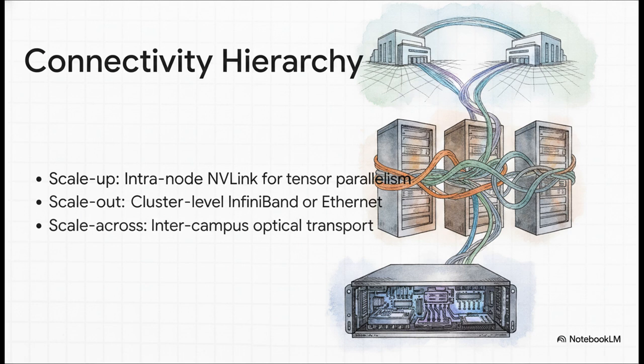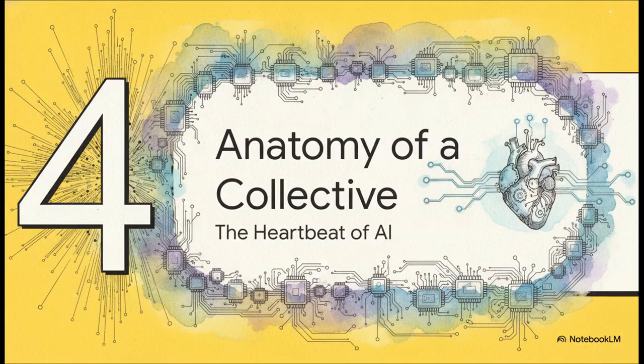This layer handles the massive data parallelism. And finally, scale across. Because a massive AI cluster can just straight up exceed a single facility's electrical power limit, training jobs increasingly have to span multiple campuses, connected by high-speed optical transport. If you conflate these 3 physical boundaries, you are going to end up with misapplied hardware and incredibly painful systemic performance problems. Let's jump into Section 4, Anatomy of a Collective.